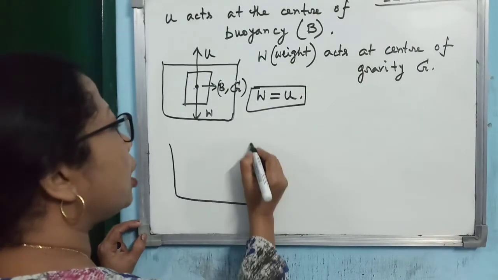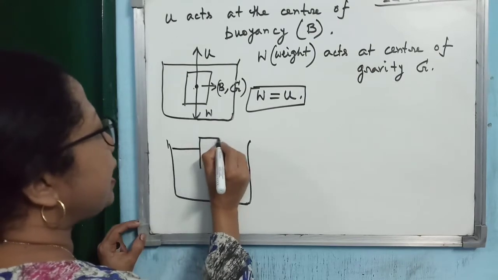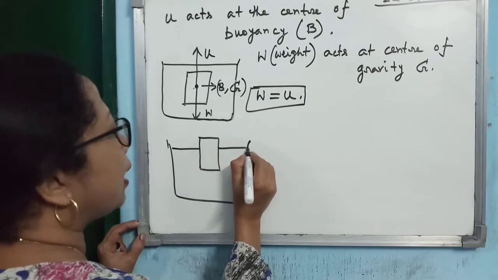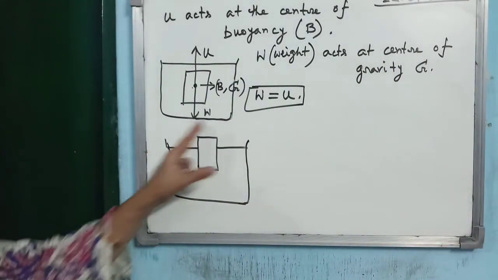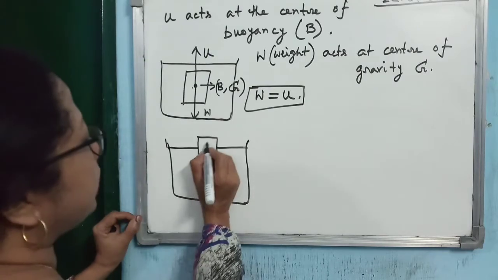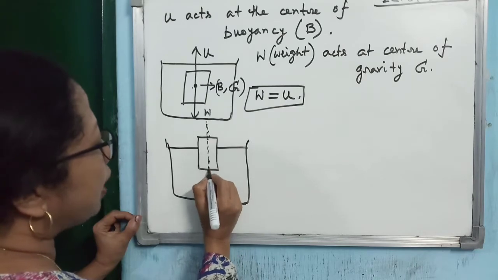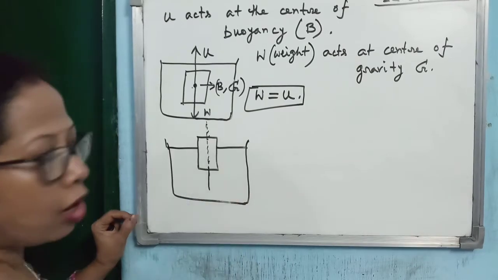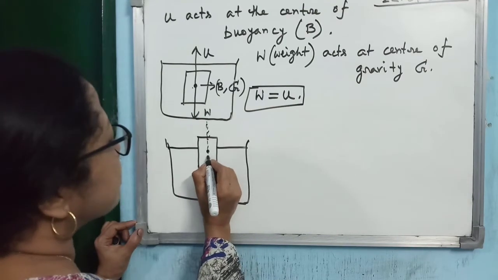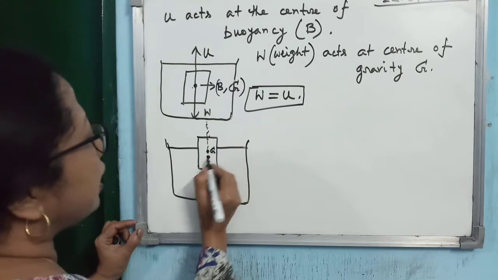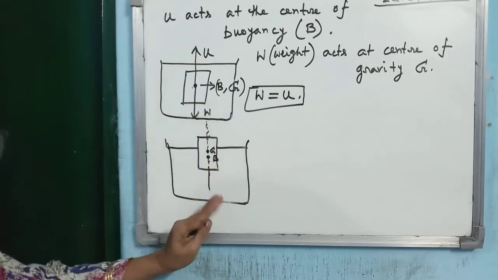Now this thing also may happen. You have seen this. Sometimes the body is partially submerged and floating. Then, if you draw a vertical line through the body, the center of gravity and the center of buoyancy do not coincide with each other, but they will be on the same vertical line.